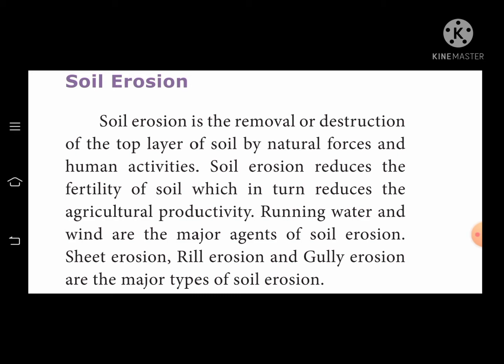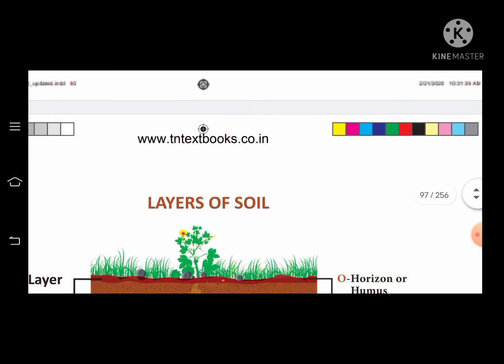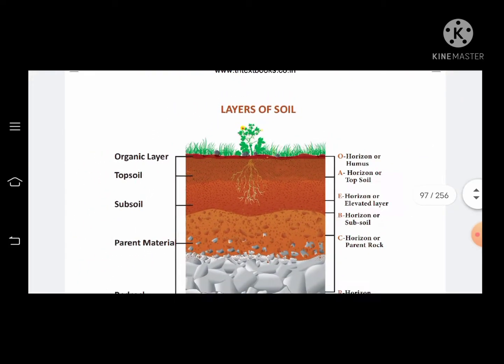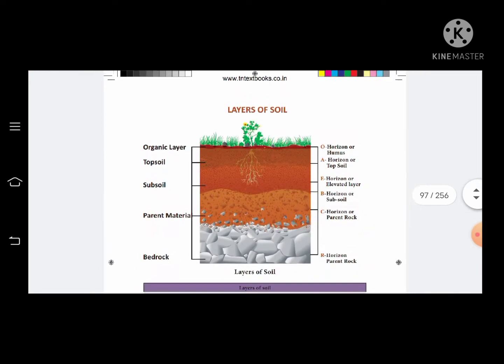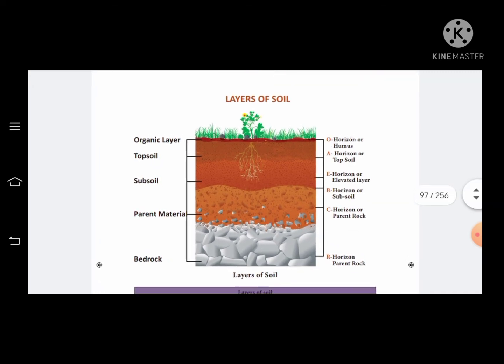Okay dears. Next I will show you the layers of soil. Just look at the picture. First of all, you must look at the bottom. Bedrock, then parent material, subsoil, topsoil, and finally coming up to the surface is the organic layer. Okay dear, only the organic layer is possible for plants.